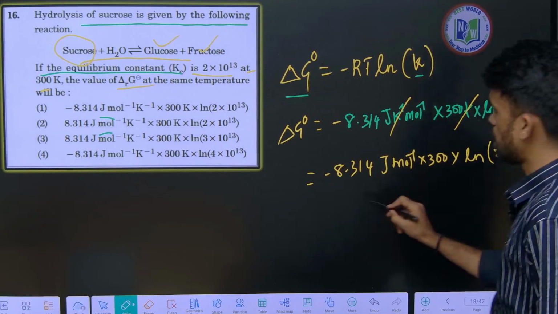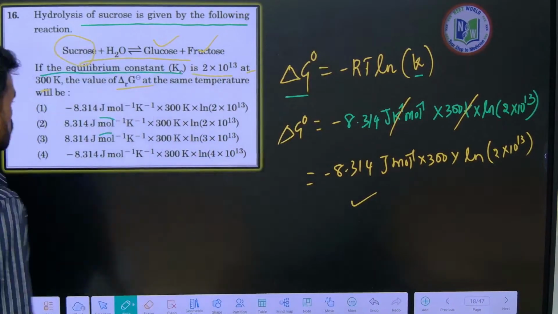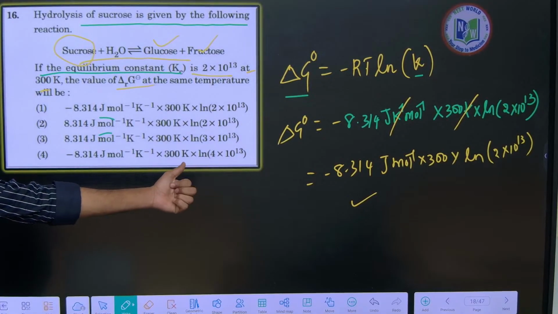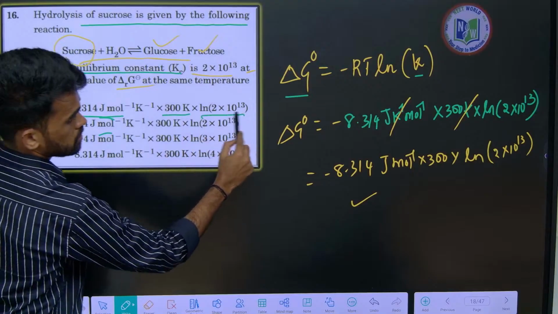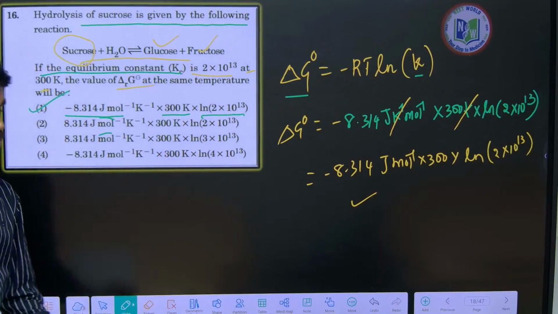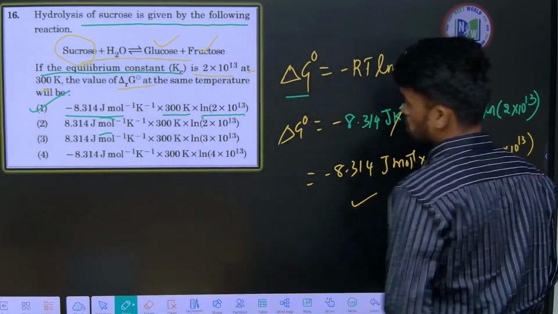So this is the final answer we got, the delta G naught value. So identify the similar option here. Here we have the first option, yes, yes, yes. So the first option is correct. I hope it is clear, no confusion, right?